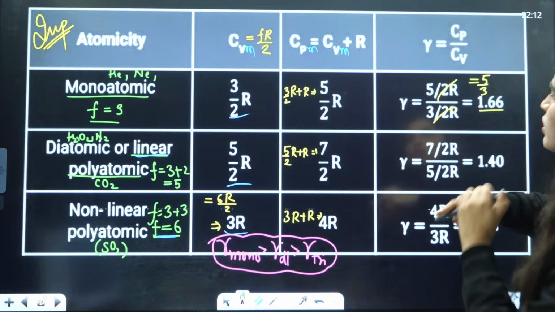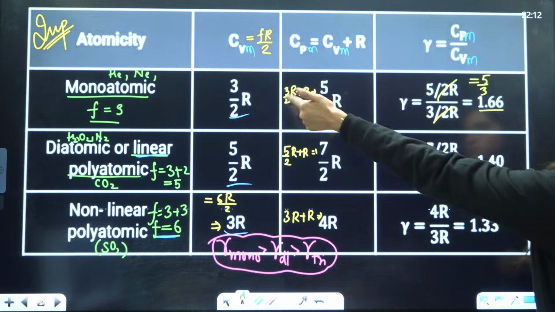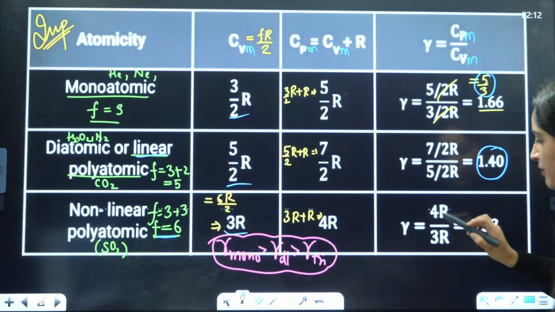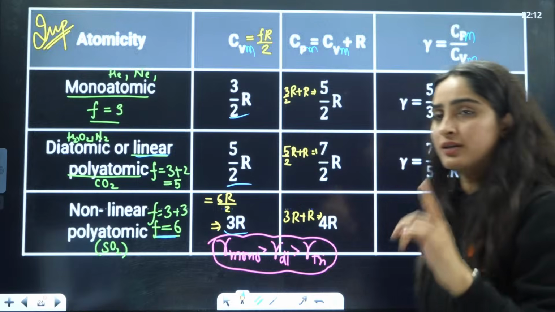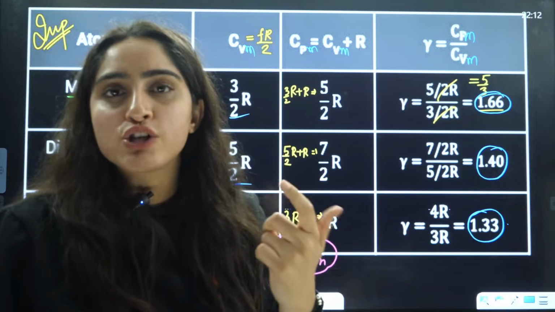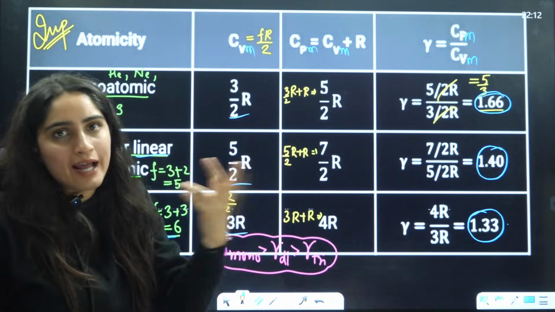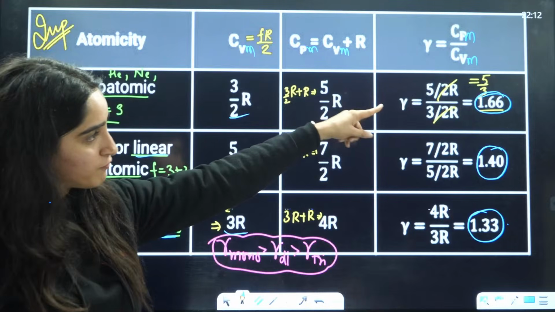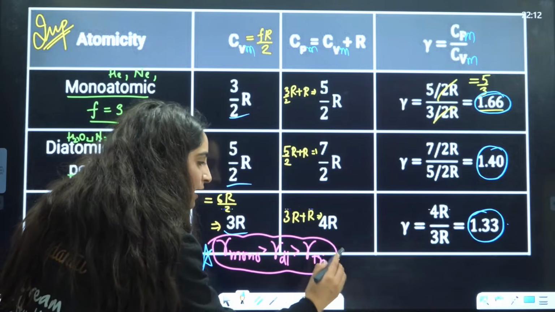Now gamma is equal to Cpm by Cvm, and just divide these two and you will get it as 5 by 3, this will be 1.4, and this will be 1.33. This is the direct question that they can ask you: what is the relation of Poisson's ratio or gamma value of monatomic, diatomic and triatomic or polyatomic. So monatomic has maximum 1.6, then 1.4, then 1.3. This relation can be directly asked to you.